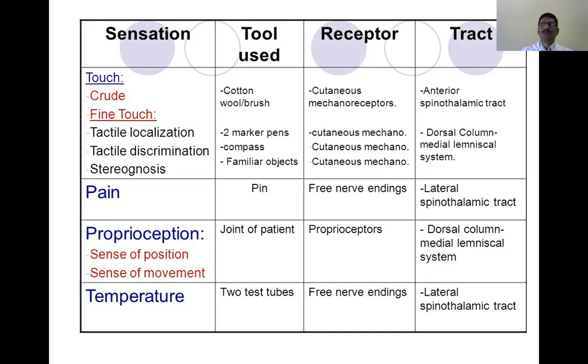Here you try to examine as many dermatomes as possible: on the face, neck, trunk, back, upper limb and lower limb, as many dermatomes as possible. And whenever you are touching or examining one side, you should make sure you do it on the opposite side. Bilateral examination is compulsory. You should try to compare both sides. So when it comes to fine touch, here also you use the cotton wisp, the cotton wool. With that, you test or touch as many dermatomes as possible.